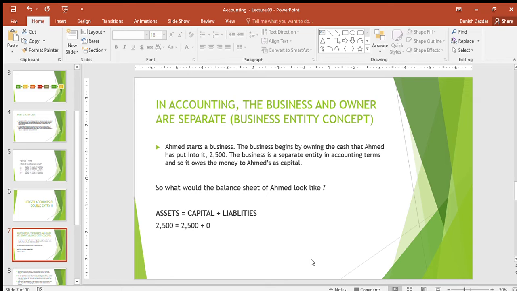Ahmed starts a business. The business begins by owning the cash that Ahmed has put into it. So Ahmed has put into it 2,500 rupees. The business is a separate entity in accounting terms, and so it owes the money to Ahmed as capital.